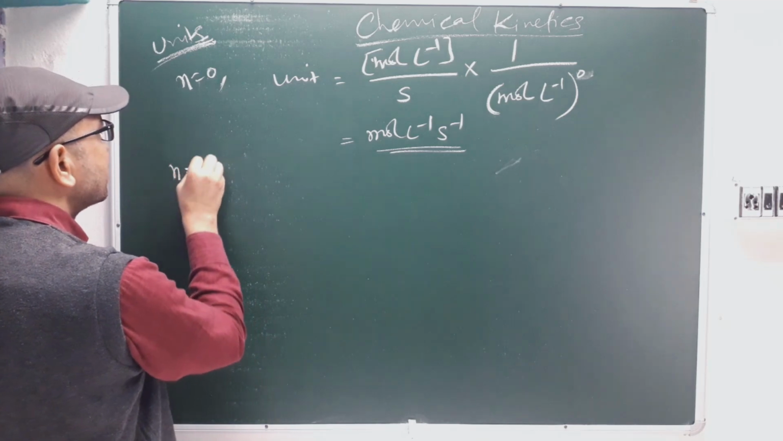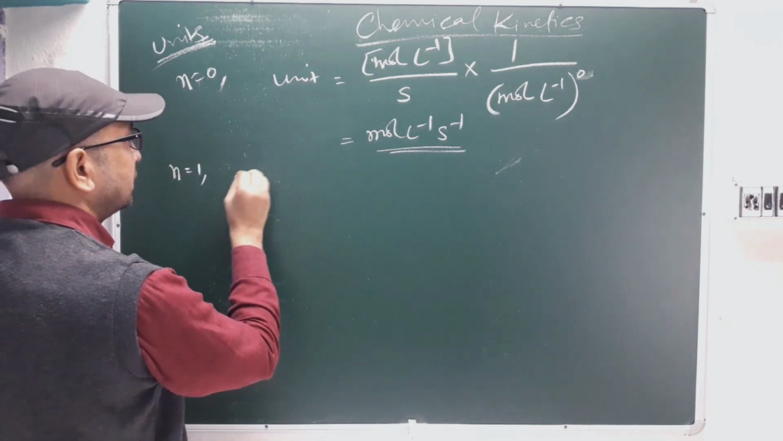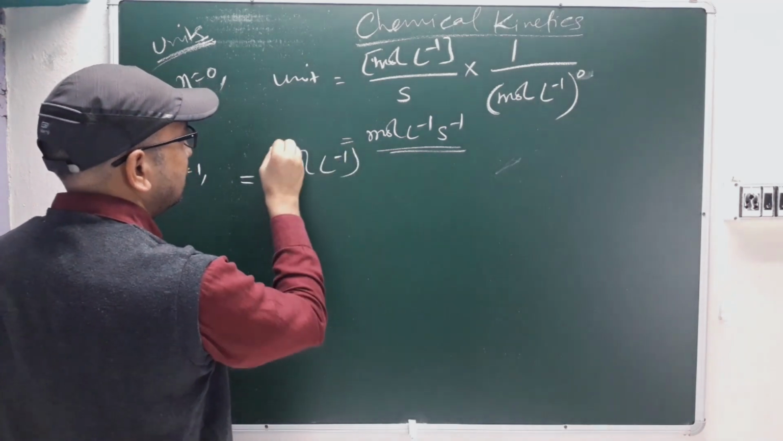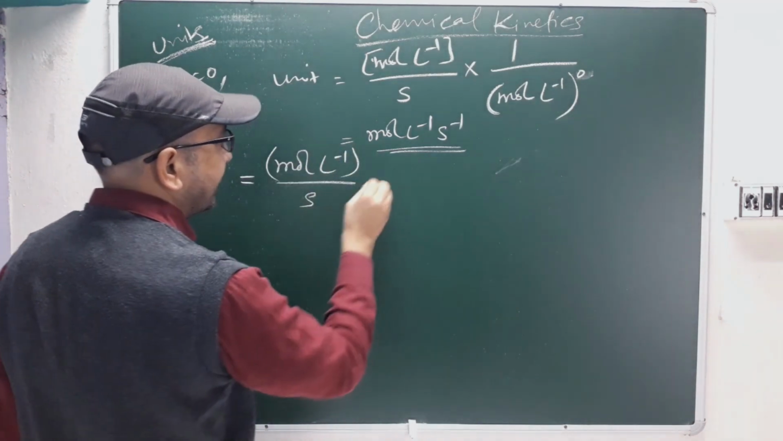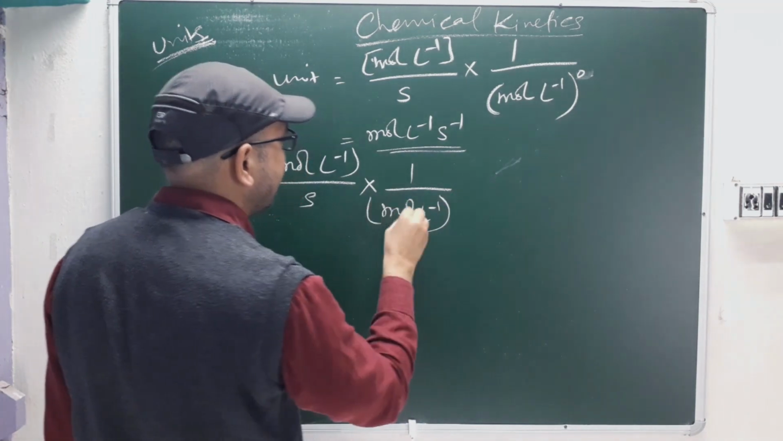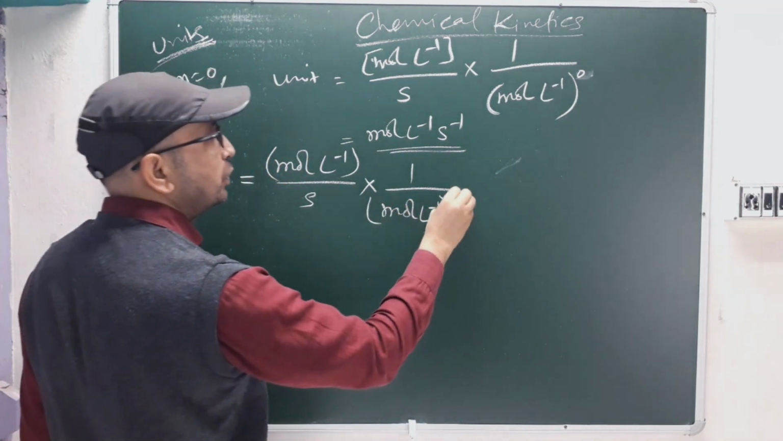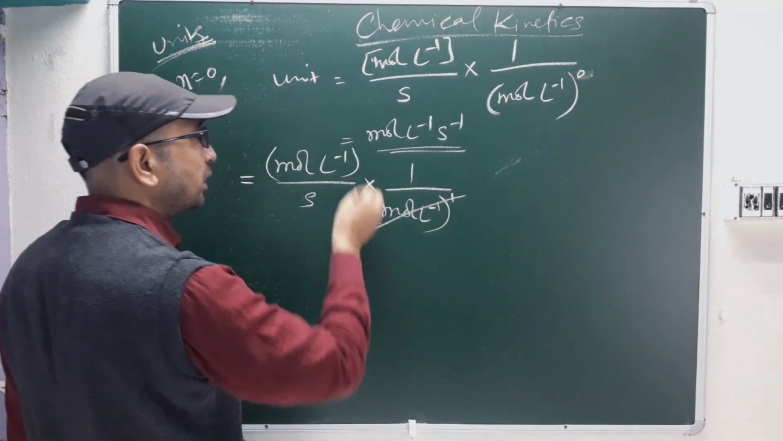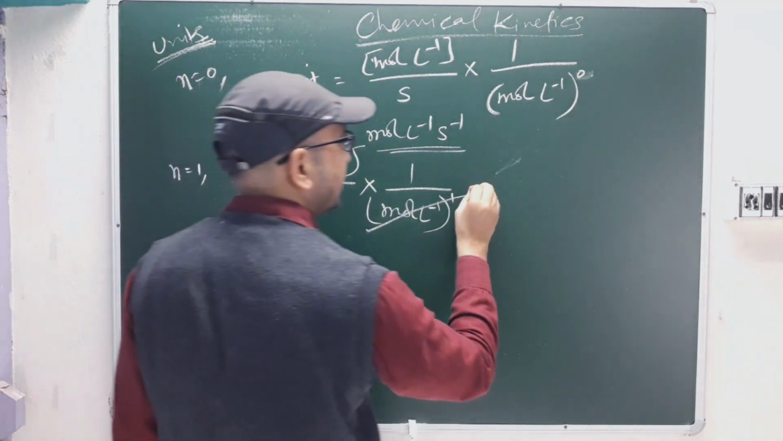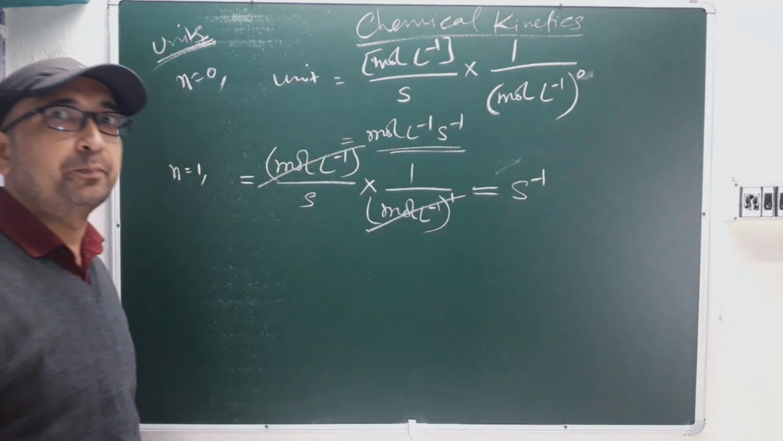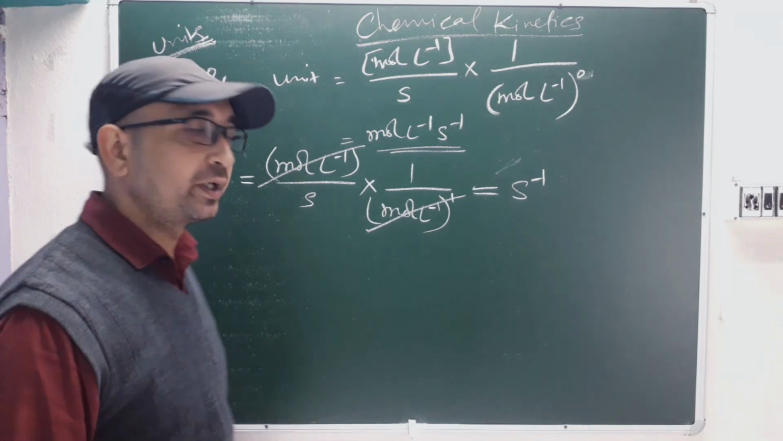Likewise, for first order reaction, how will you frame it? It will be mole per liter upon second into 1/(mole per liter), and now it is first order reaction, so n equal to 1, right? So n equal to 1 means mole per liter only, so mole per liter will get cancelled out. Now it will be per second. If per second or per hour is there, it will be a first order reaction, correct?